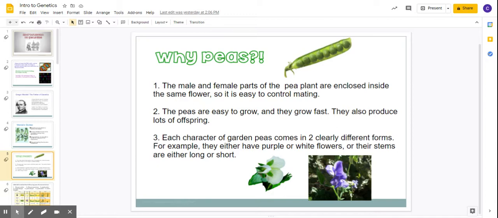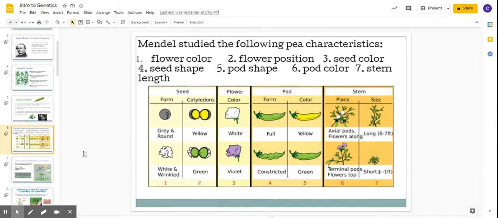Pea plants also exhibit characteristics that come in 2 different forms. So here in the picture, you can have either a white flower or a purple flower. Other characteristics that Mendel looked at for the seeds, they can be different colors. They can be yellow or green. The seed can also be nice and round, or it can be wrinkly looking. Of course, we just said flowers. They can be white or purple. The pod can also be yellow or green, and also full or kind of constricted or tight around the peas themselves.